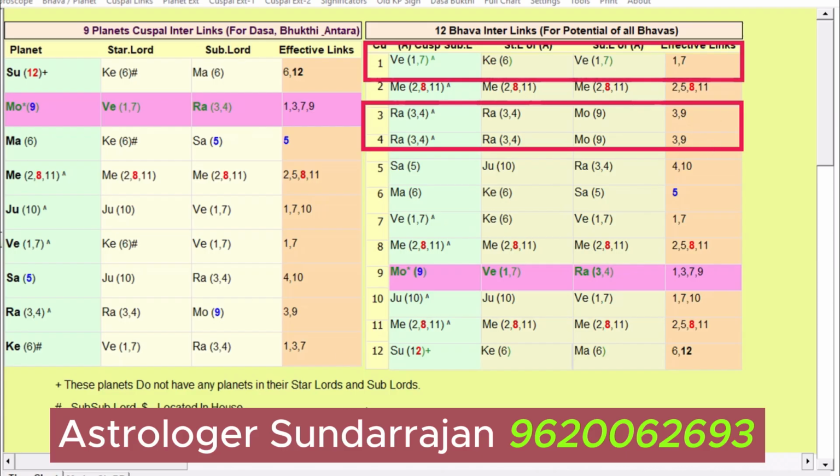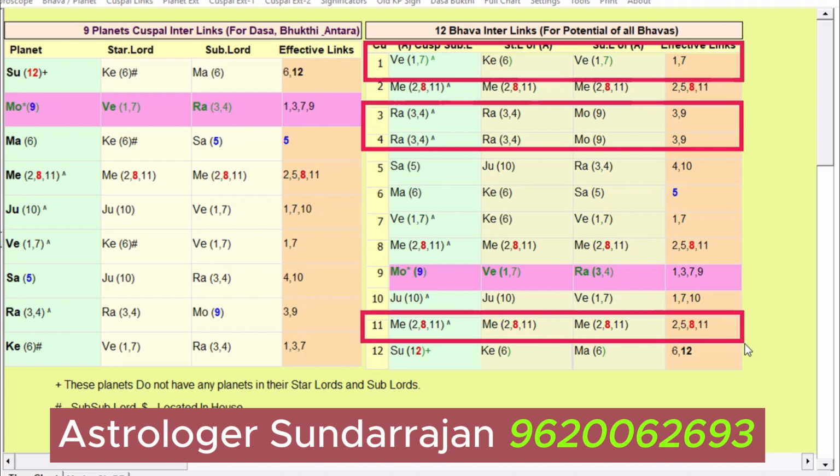Then उसके बाद Mercury का अंतर चल रहा है. Mercury now creating the problem. You see, Mercury is coming as the 11th house का sublord, as well as Mercury is coming as the antar. So now Mercury is creating what problem it is creating? Mercury is not allowing the documentation to happen on the same day, means on the same meeting actually. So this is the prediction what I gave.